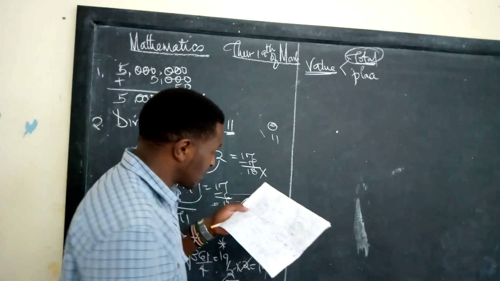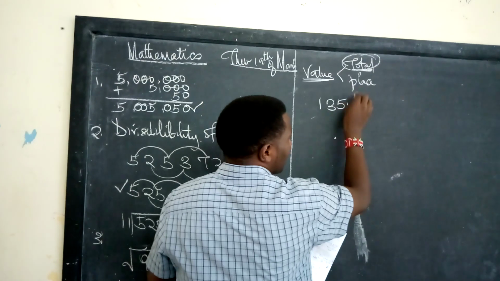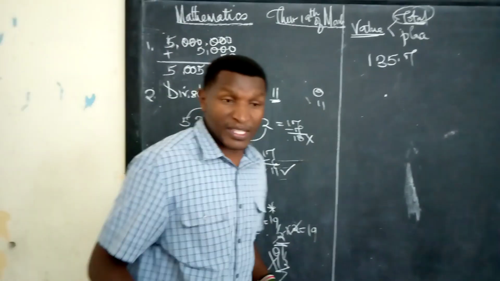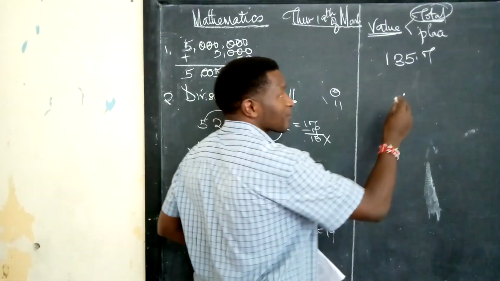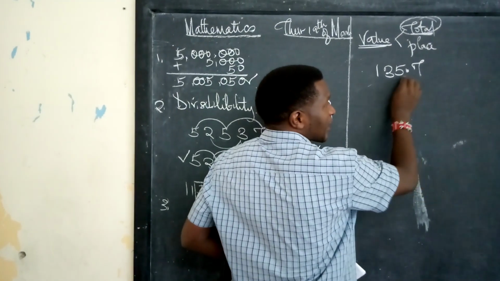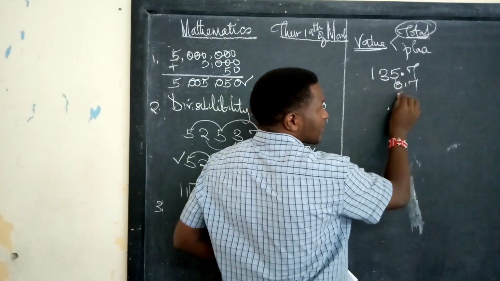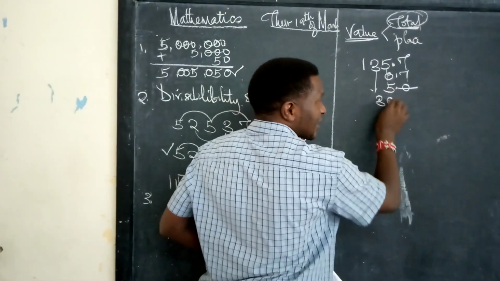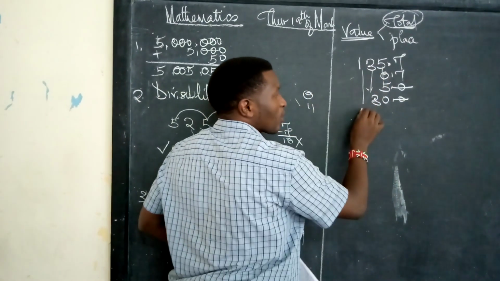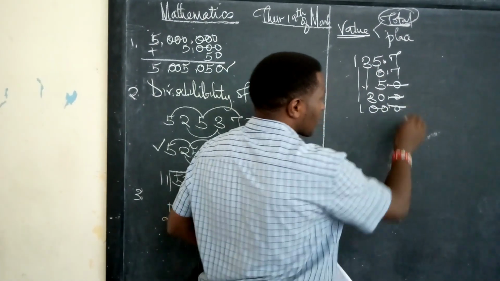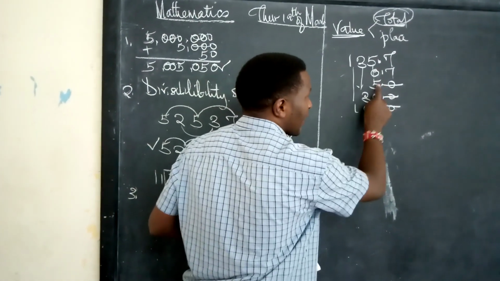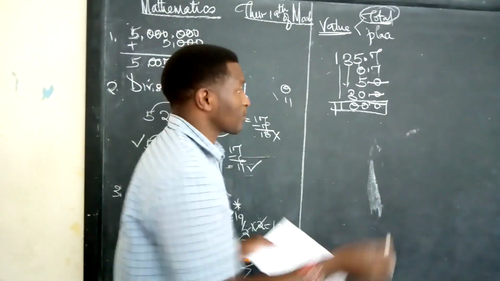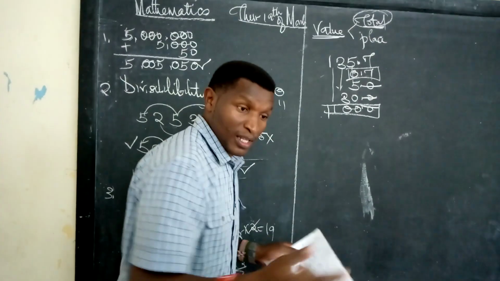Then you have been given digits like these: 135.7. Which one has the greatest value? We write the values of all these digits and see which one has the greatest, meaning the biggest. Check, we start with 7. This becomes 0.7. Come to 5, it becomes 5.0, which is actually 5. When we come to 3, it becomes 30.0. Again, this is 30. Come to 1, this is 100.0. We have 100, 30, 5, and 0.7. Which one is the greatest? Oh, great. This one is the greatest. And which has the smallest value? 0.7. Clear to everyone?